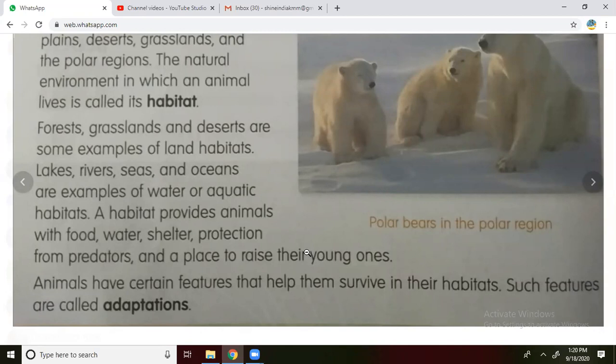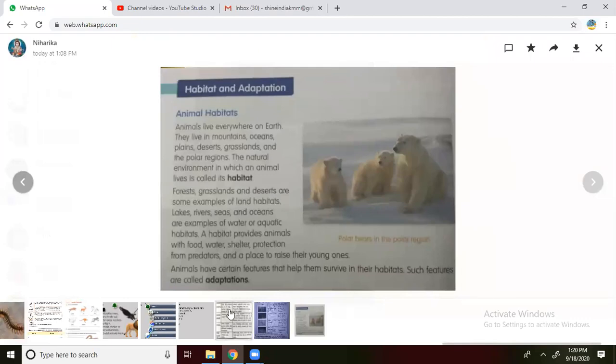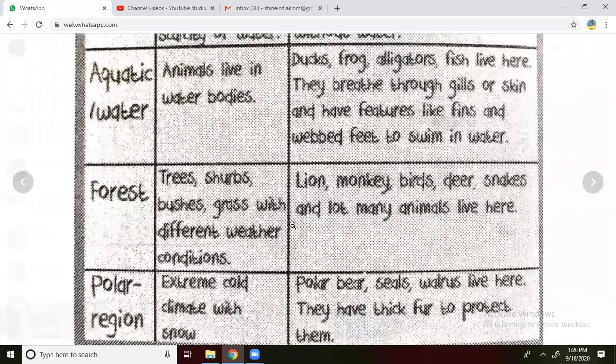Now we are going to see one more slide about the desert areas.